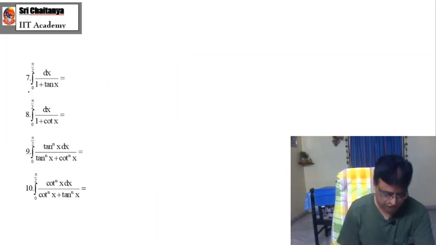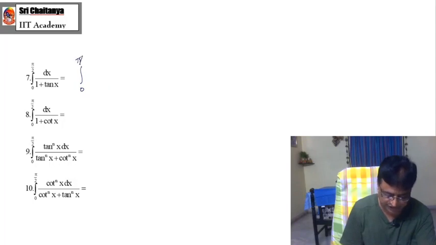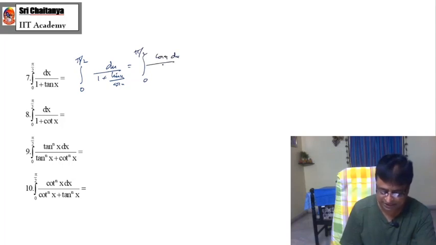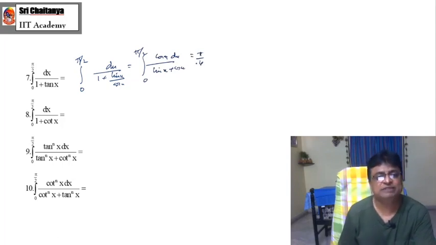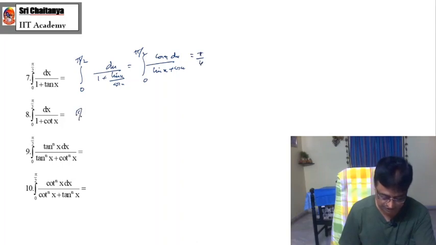Similarly, 0 to pi by 2, 1 by 1 plus tan x. You just convert this into sin and cos, then it becomes dx by 1 plus sin x by cos x. After taking LCM, this is 0 to pi by 2 cos x dx by sin x plus cos x. Again, by the above property, it becomes pi by 4. Not necessary even to solve. Similarly, here also it is pi by 4.